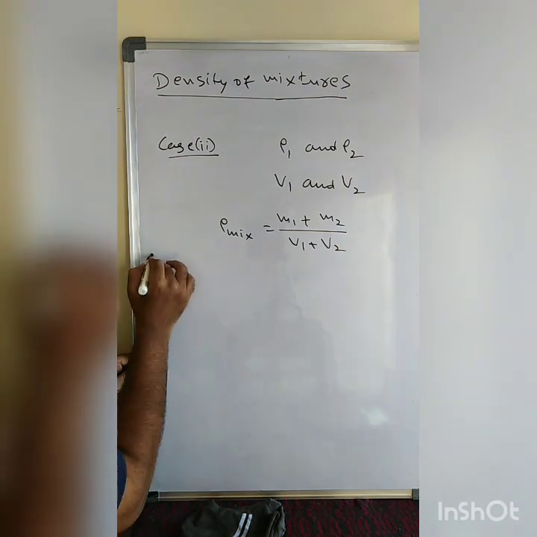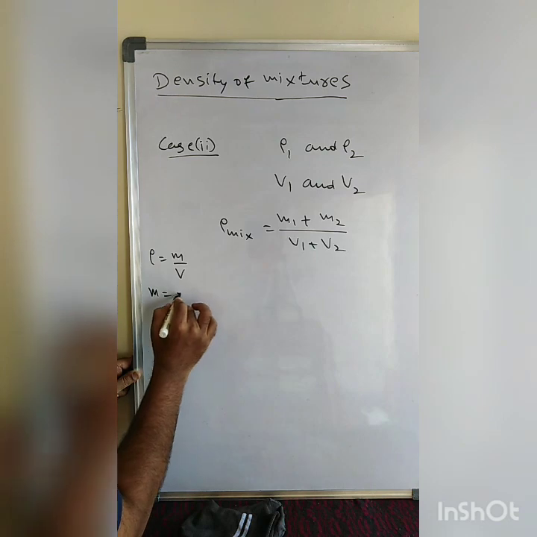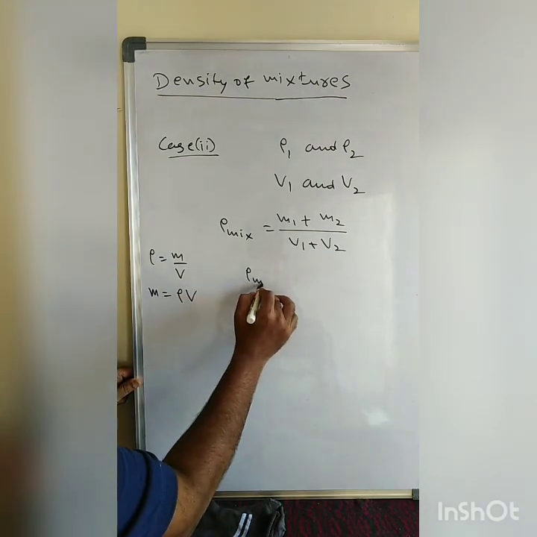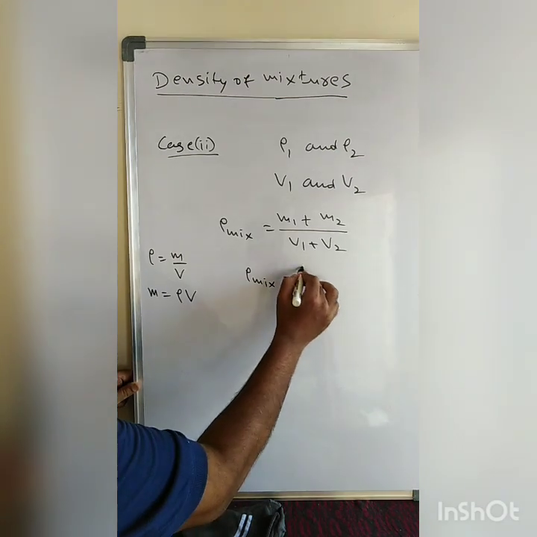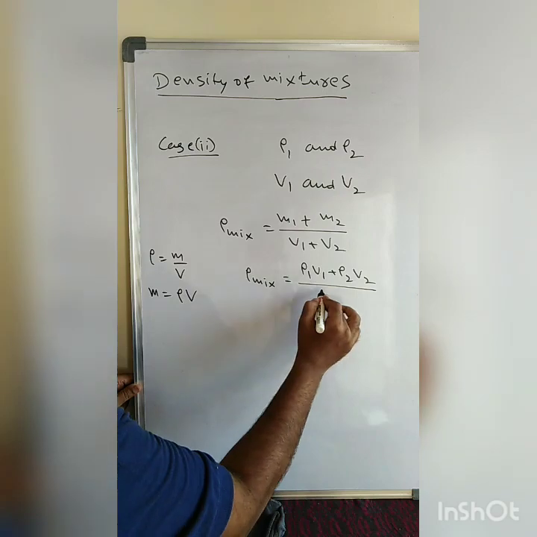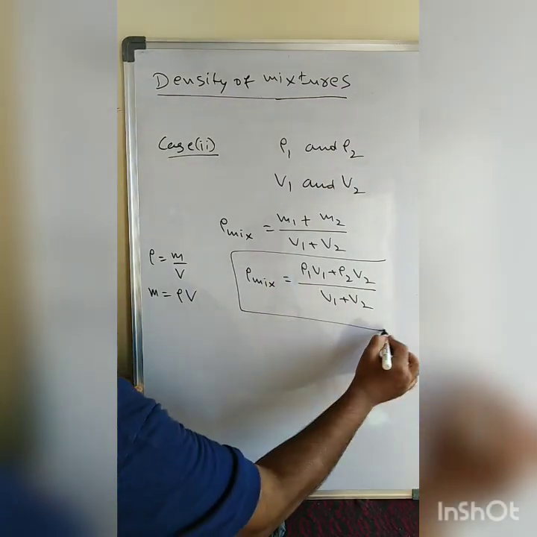But density equals mass by volume, so mass is nothing but density into volume. Therefore, the density of the mixture is rho 1 V1 plus rho 2 V2 by V1 plus V2. This is the density of the mixture.